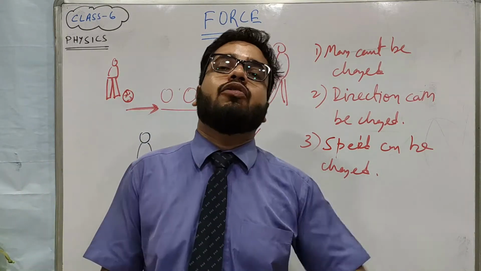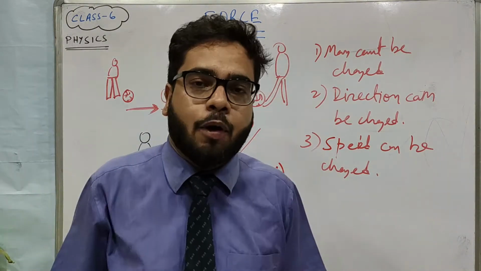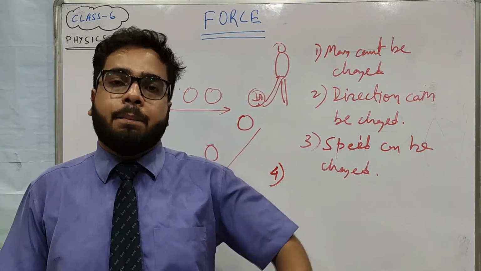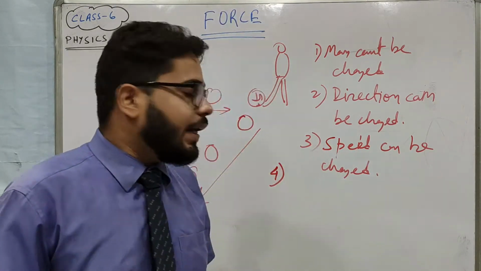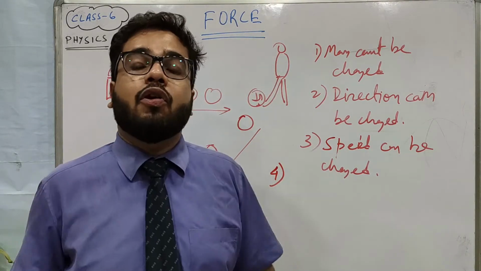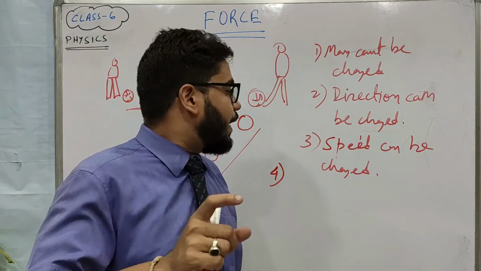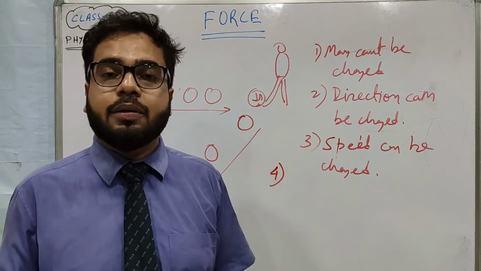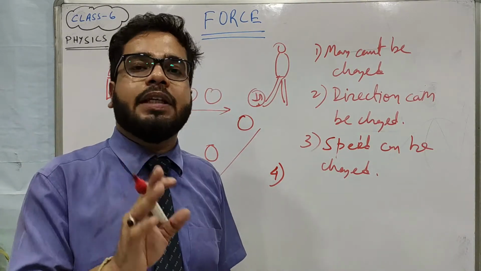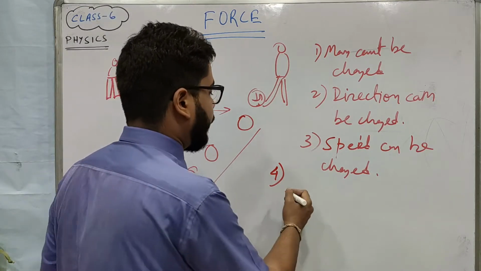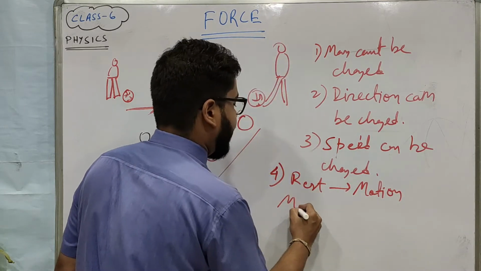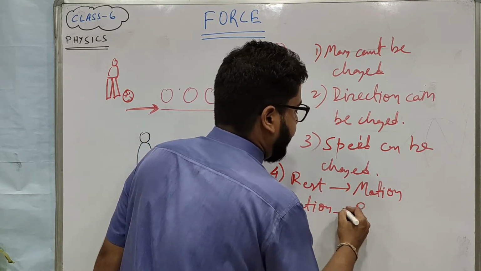And suppose the batsman wanted to defend the ball. The bowler has released the ball, and the ball is coming with good speed. But placing the bat against the ball will bring it to rest, right? If the ball is defended. So force can be used to change the state of motion also, that we have discussed in pull or push as well. If something is in motion, that can come to rest. If something is at rest, that can come to motion. So rest can become motion, or motion also can become rest by applying force.